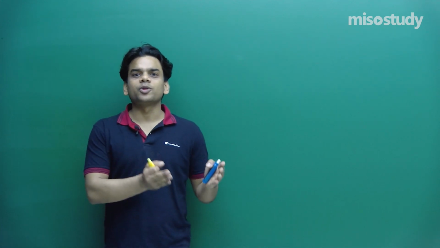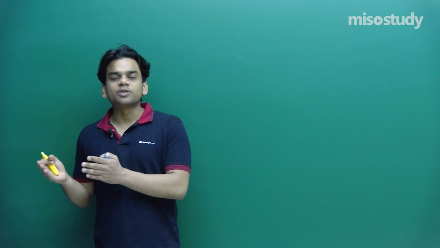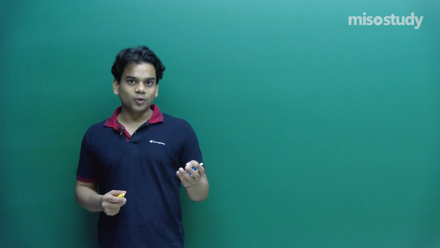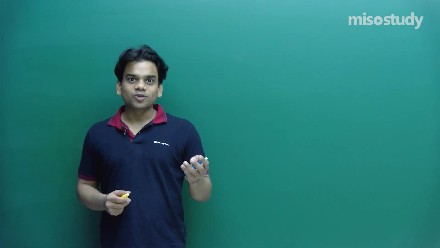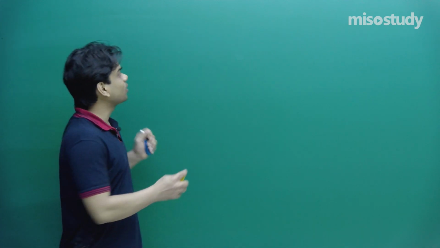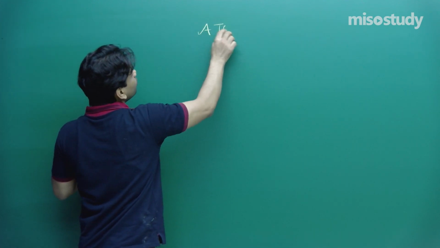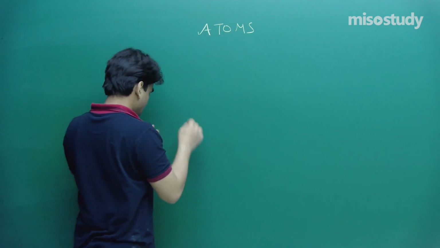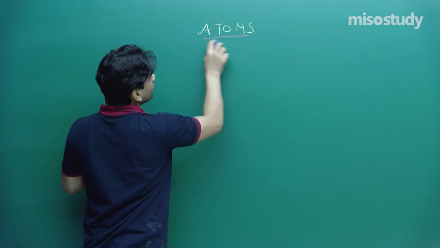Several were simple hypotheses, several models were based upon experiments and some observations. People came up with a certain result. Let's try to find out what actually happened during the evolution of the structure of the atom, how people realized what these atoms are made up of, and what is the basic elementary particle which is actually making up these atoms. Let's talk about the different models of atoms in this class.